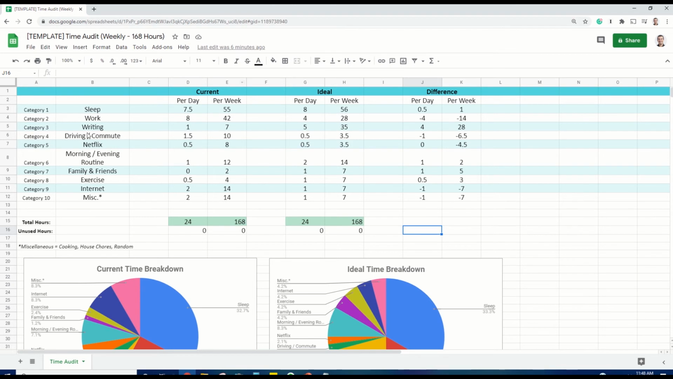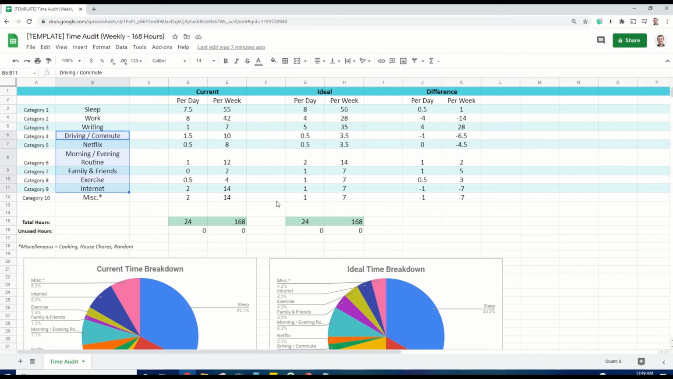We go all the way back to the left side. You're going to see that there's a few categories here. Now, again, all these are customizable. These are just the ones that were most important to me when I was thinking of how I would like to spend my day. So again, we have things that are pretty immovable. They're going to be part of everyone's schedule, such as sleep and work. And then writing is my creative pursuit. Yours could be different.